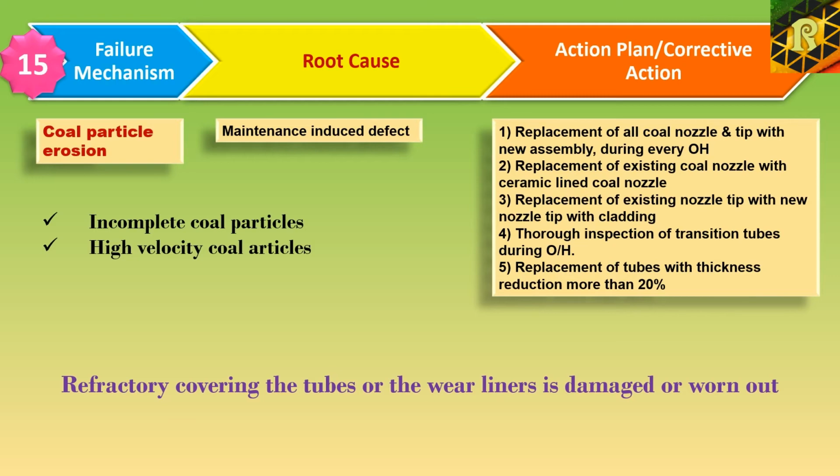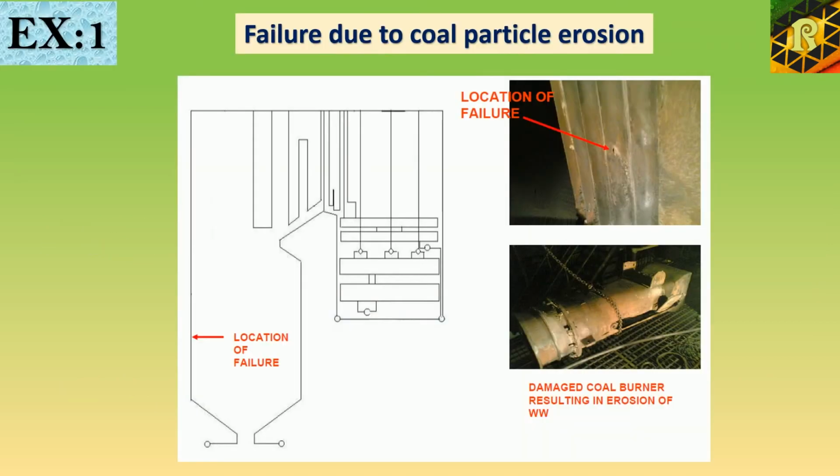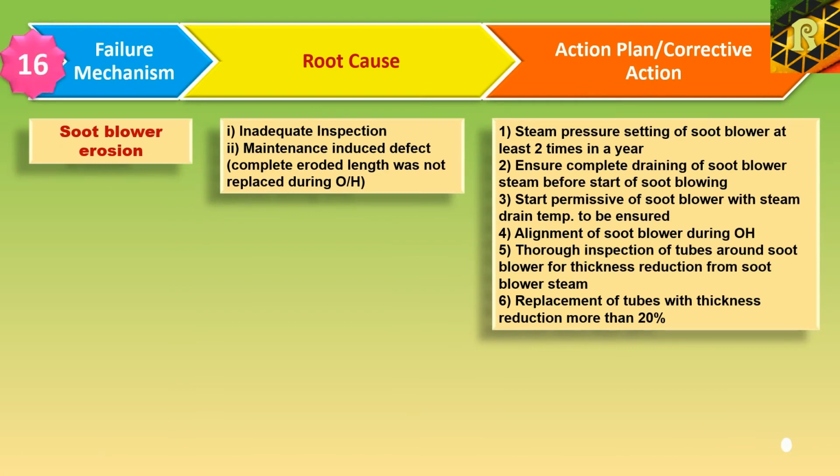Corrective actions that must be taken to avoid this kind of failure are replacement of all coal nozzles and tips with new assembly during every overhauling, replacement of existing coal nozzle with ceramic lined coal nozzle, replacement of existing nozzle tip with new nozzle tip with cladding, thorough inspection of transition tubes during overhauling, replacement of tubes with thickness reduction of more than 20%. This is one example of failure due to coal particle erosion. Here in this case you can see damaged coal burner resulting in erosion of water wall.